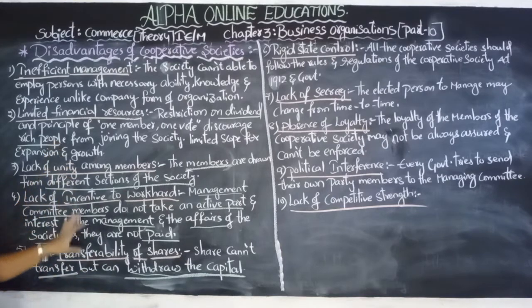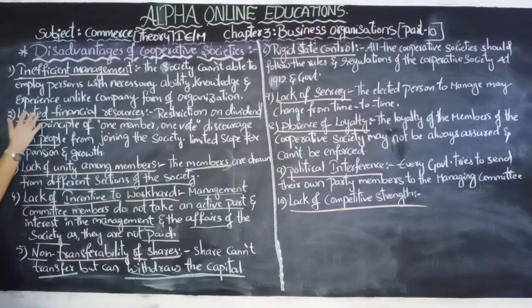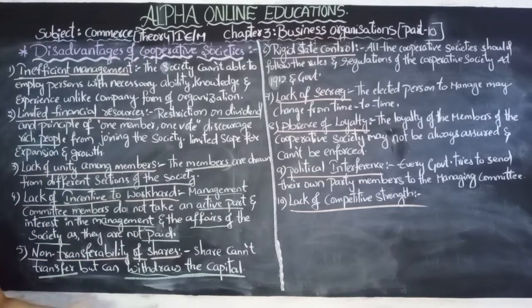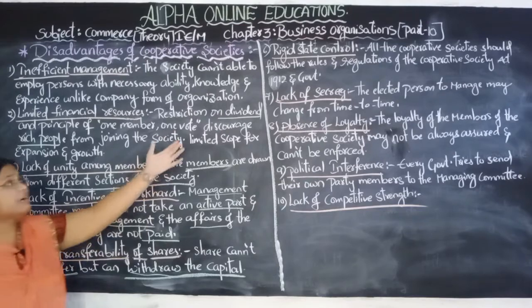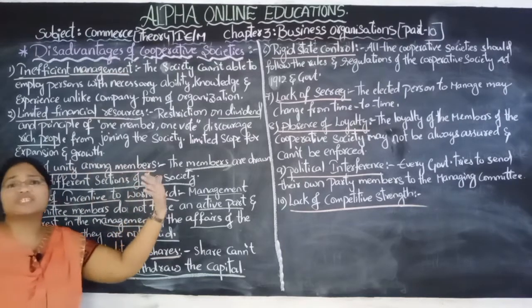So these are the disadvantages. See how many disadvantages there are. Inefficient management, the management is not at all correct. Limited financial resources, because the rich persons are not participating here. They don't have interest in the dividend given by the cooperative societies. Next, lack of unity among the members, as the members belong to different sections of the society.